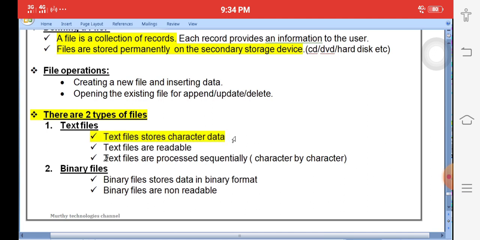It directly reads the file. That is, it stores information in a notepad. Just to open the notepad, we need to read each and every character. There is no secret. Next one is called a text file. The next one is called a binary file.